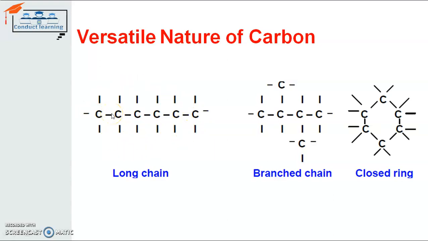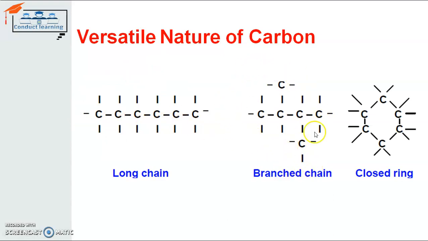This is the first property of carbon atom, known as catenation. Here carbon makes a bond with another carbon atom, the second carbon atom makes a bond with another carbon atom, and so on. This type of property is known as catenation, and the architecture of this type is known as long chain. Another architecture of the carbon-carbon bond, or catenation property of carbon, is branch chain.